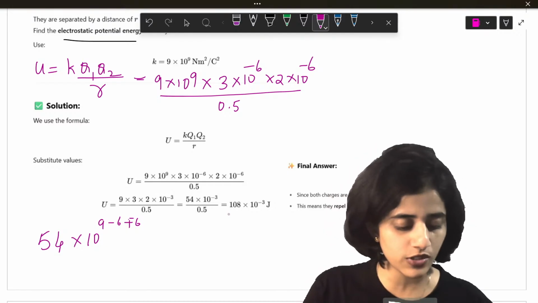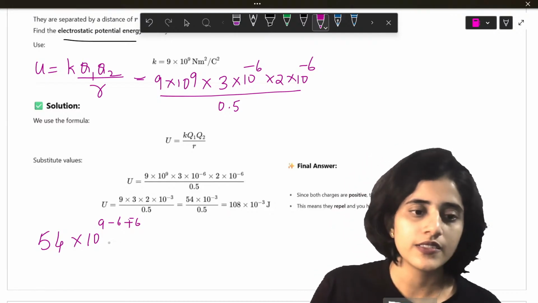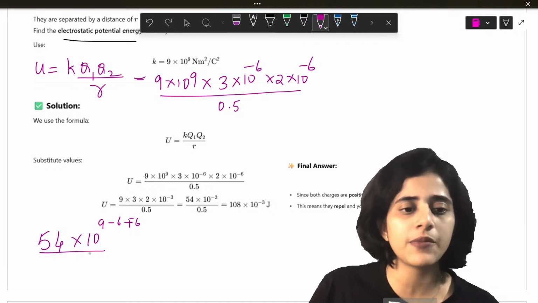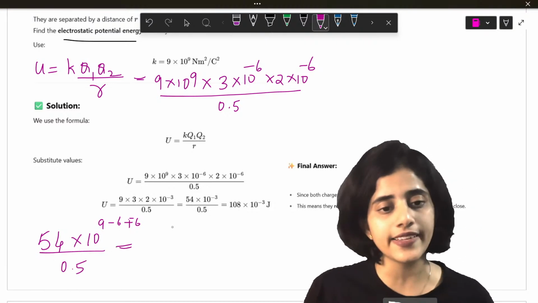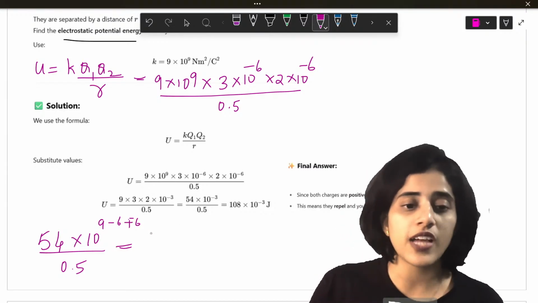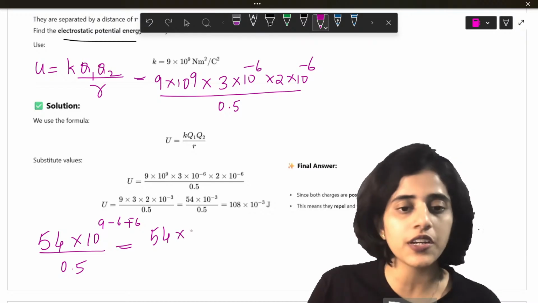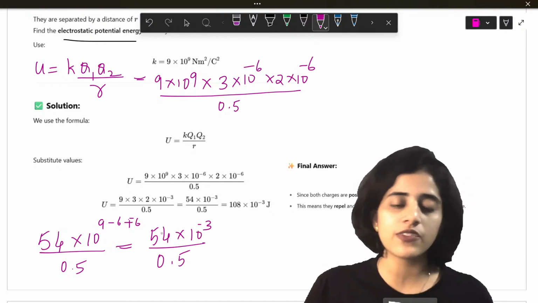Yeah, quickly let me know in the chat, students. Divided by 0.5. So 9 minus 6 minus 6 will be 9 minus 6 plus 6... that should be 54 into 10 raised to minus 3 divided by 0.5.